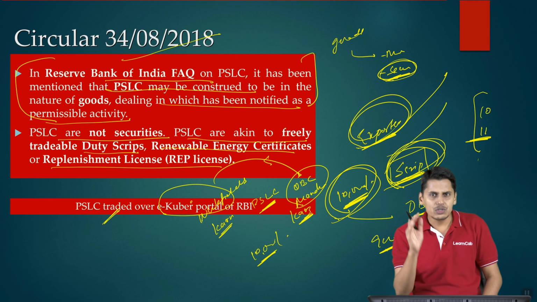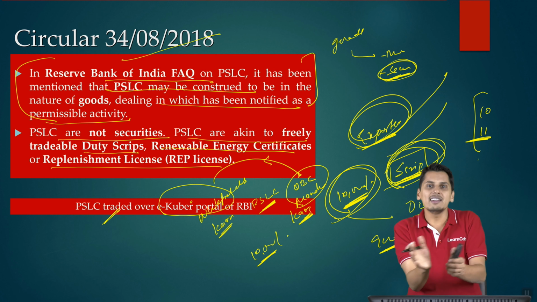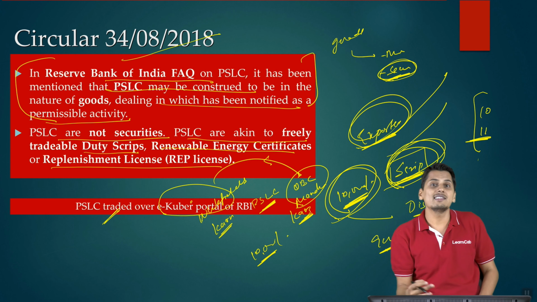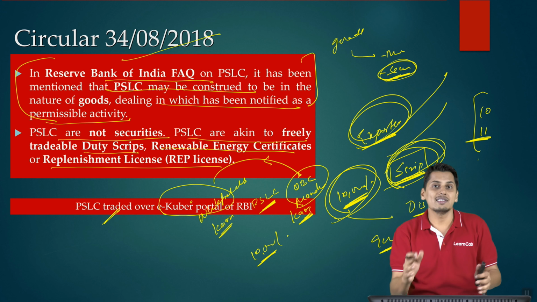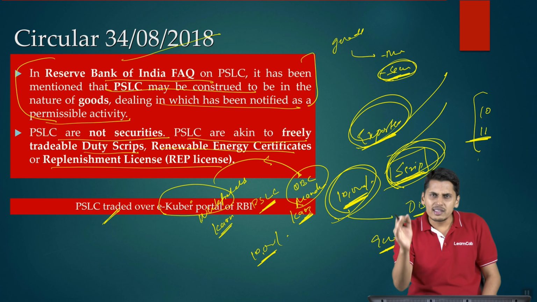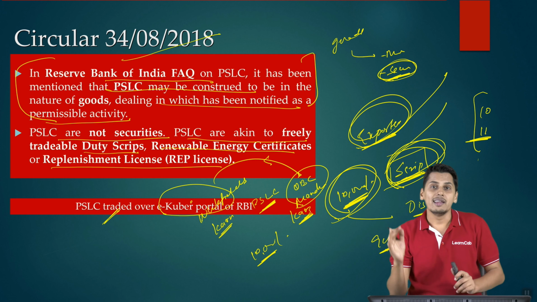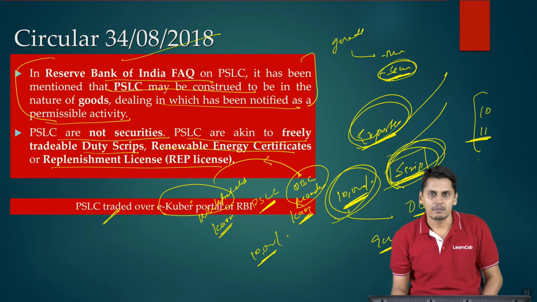And friends, actually there is no delivery of PSLC certificates which happens. It is only an intrinsic value. The moment you pay, those points come to you. It is only an intrinsic value which gets added. There is as such no physical delivery of these certificates which happen. It is only the intrinsic value which State Bank of India on payment of that premium, it gets entitled to.